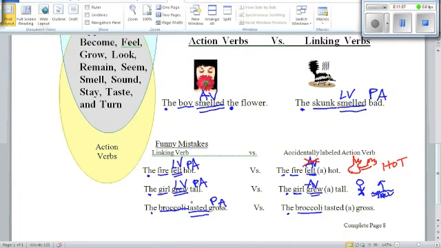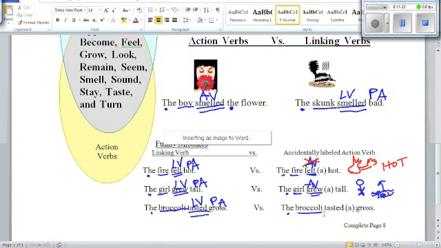So broccoli is being linked to gross. Now over here, if we were wrong, we'll do green since broccoli is green. If we thought that broccoli could actually have a mouth and taste a thing called gross, then I would draw a picture of a piece of broccoli with a mouth.